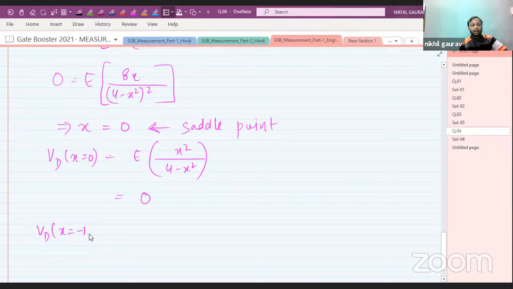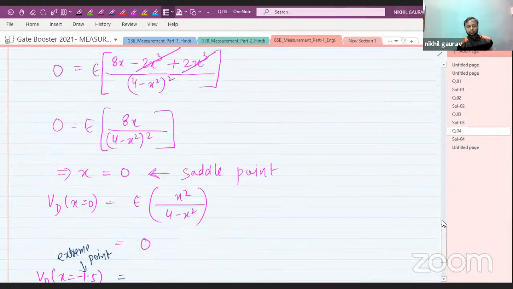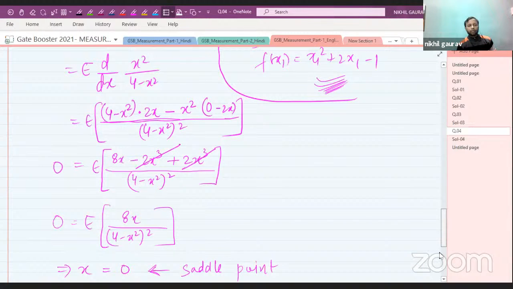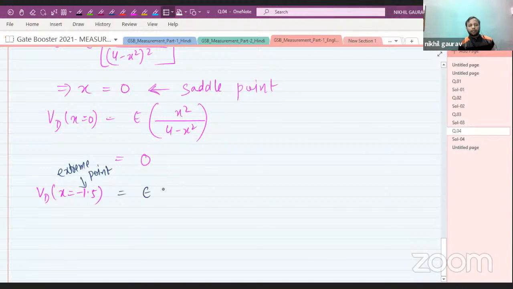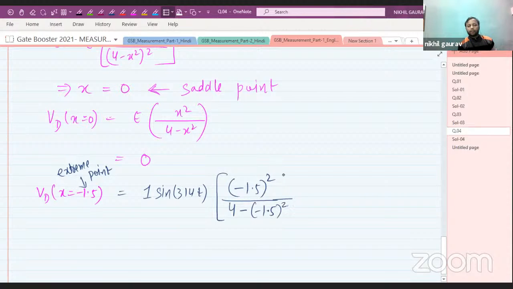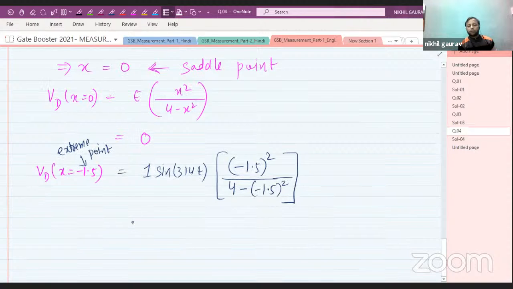So VD at x equal to minus 1.5. Minus 1.5 is an extreme point, so the VD value will be E, which is nothing but 1 sine 314 t times (x = minus 1.5) whole square divided by 4 minus (1.5) whole square.